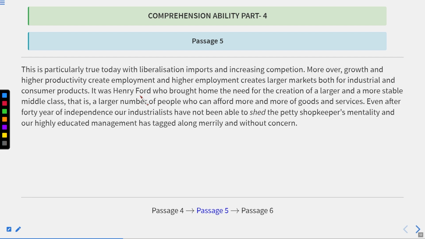Okay, Henry Ford. So this is written about Henry Ford. Even after, now this line is very important. Even after 40 years of independence, our industrialists have not been able to shed the petty shopkeepers mentality, and our highly educated management has tagged along merrily and without concern.